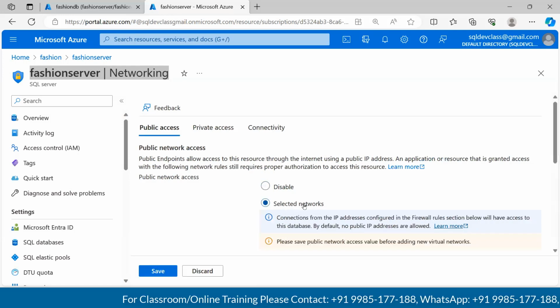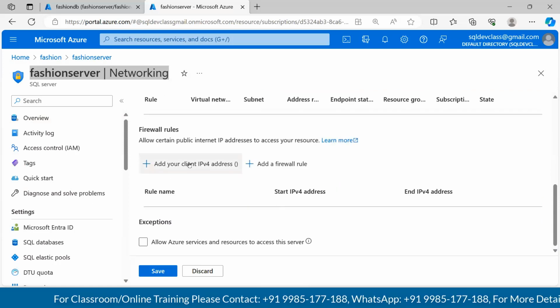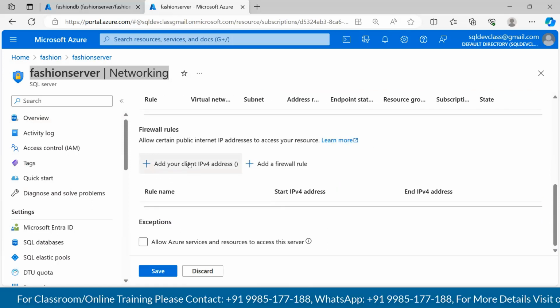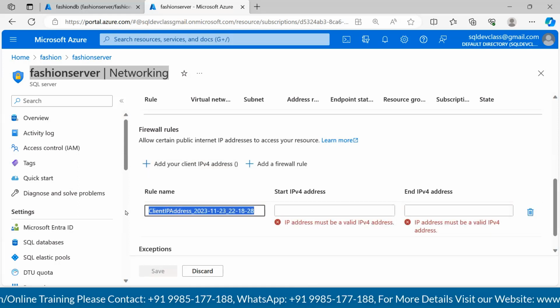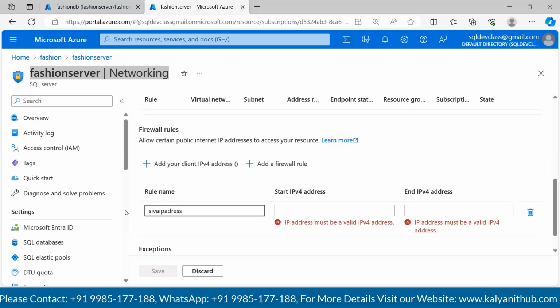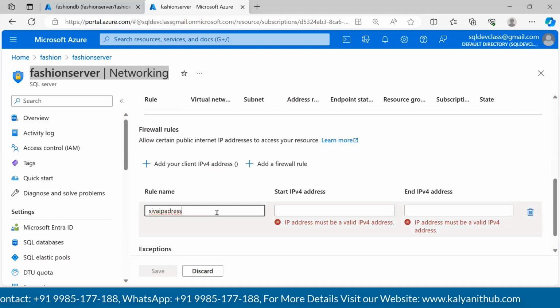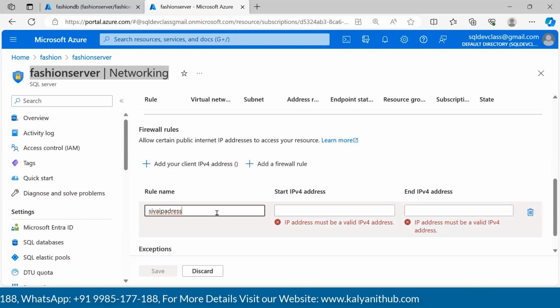So now select the selected networks. And what you have to do is, you need to add your specific IP address here, right? So I'm adding my IP address. Maybe I'll say Siva IP address, right? It is mandatory, guys. If you want to connect to SQL Server, you need to have your IP address registered here, right? That's compulsory.